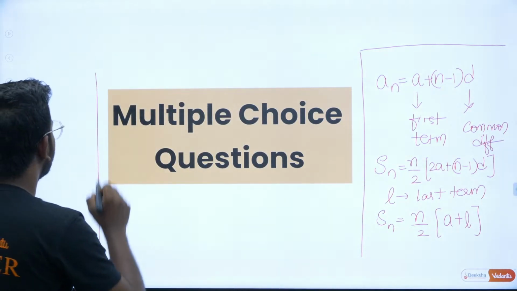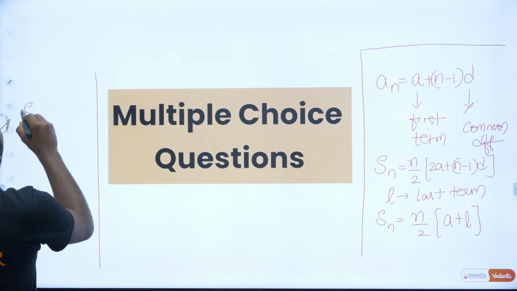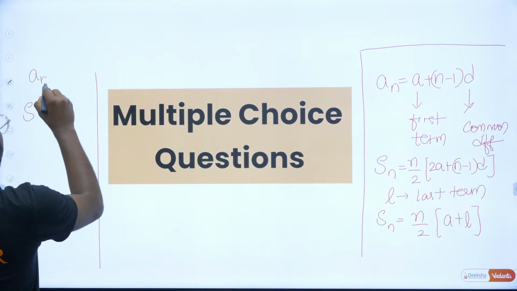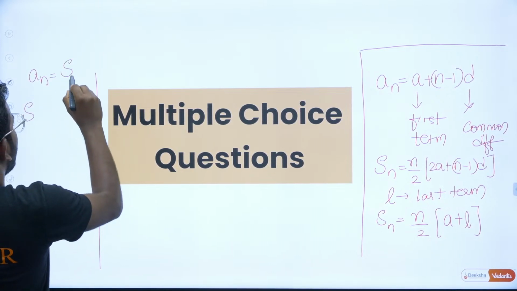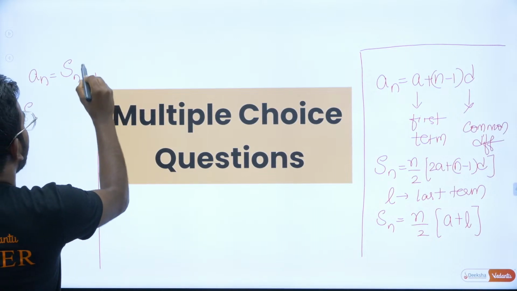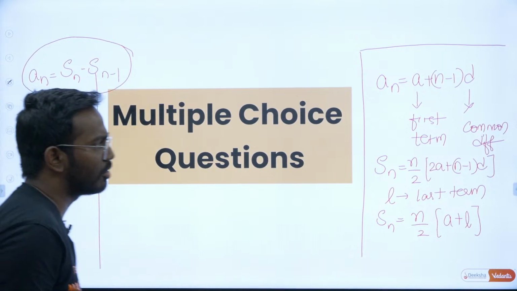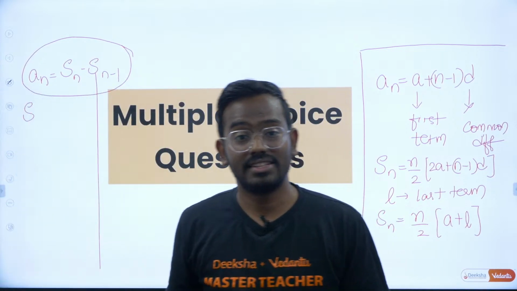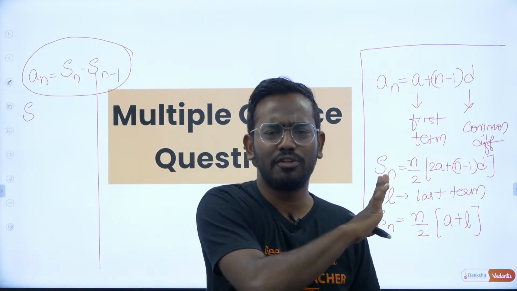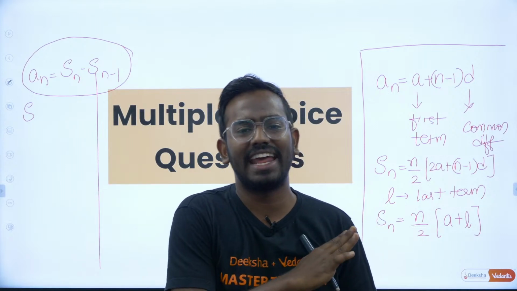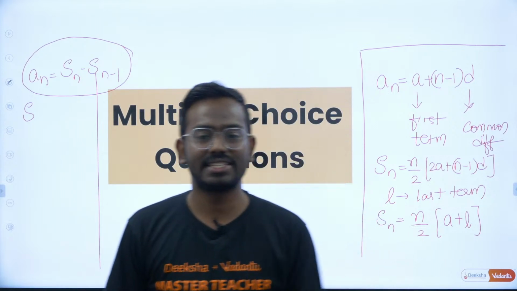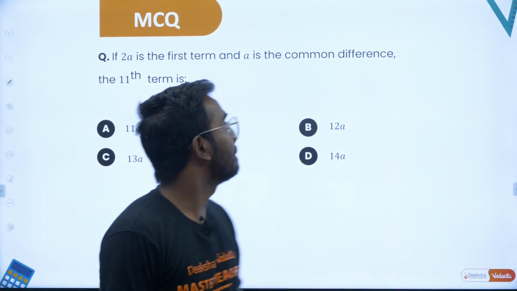The other formula that you can see is that an can be obtained as the sum of first n terms minus the sum of n minus 1 terms. This is also one more important formula that we will be revising today. Hope this is clear. Only 4 formulas, very simple. We will try to cover everything. Without any delay, let's start with question number 1, everybody.